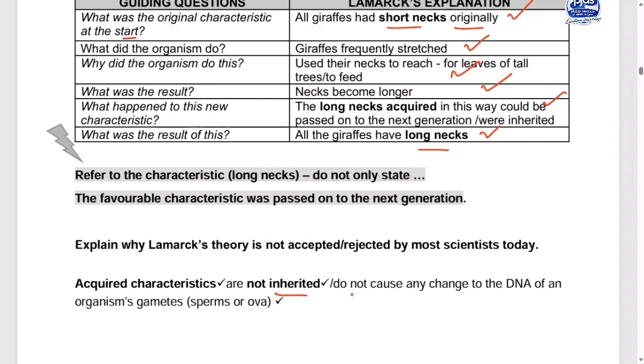He says that acquired characteristics do not cause any change to the DNA of an organism's gametes, or rather sperm or the ova. Remember that there is no inheritance amongst the organisms the moment they develop. He says that nature, the environmental changes, is the one that causes these things to do what? To use their organs. You get my point? How? The moment the tree is fully developed with the fruits, some of the giraffes were attracted by those fruits, so they frequently started to stretch their necks to reach for the fruits on the tree. He's trying to say that.